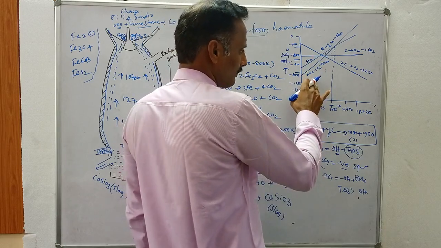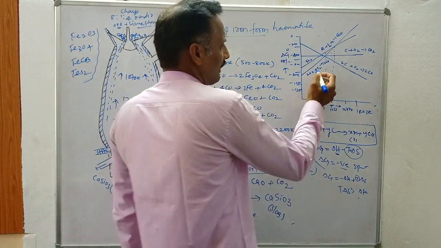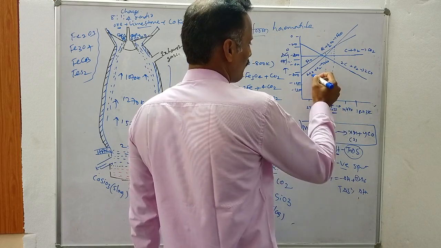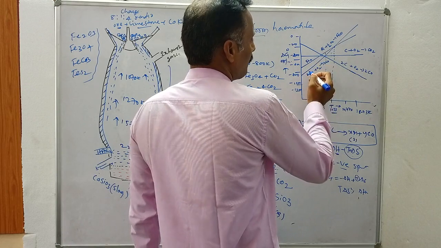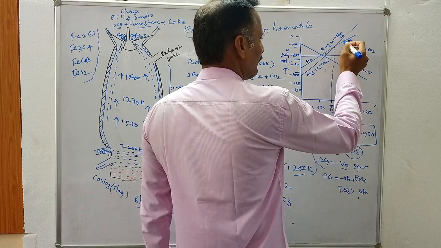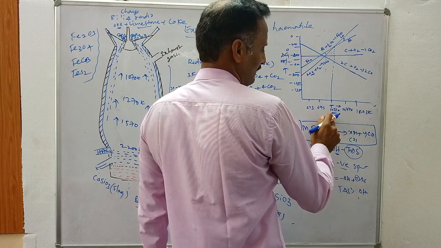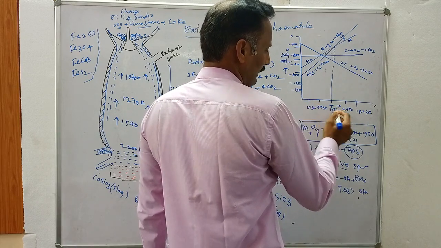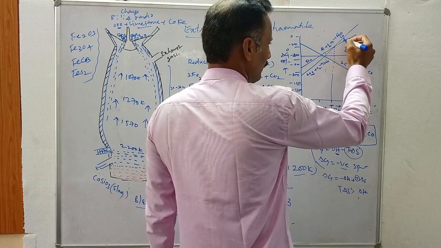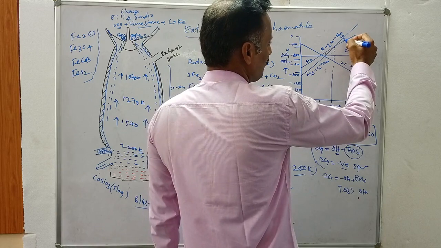This is the main principle involved in a blast furnace. At low temperature, below 1073 Kelvin, carbon monoxide acts as a reducing agent for iron. This is the carbon monoxide curve and this is the iron curve. At a higher temperature, more than 1073 Kelvin, carbon monoxide is unable to reduce iron. Above this temperature, the iron curve lies below that of CO, and CO in the upper portion is unable to reduce iron.